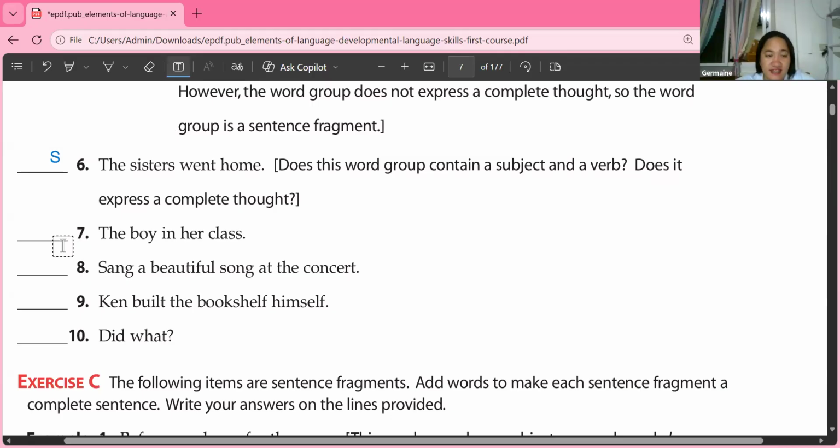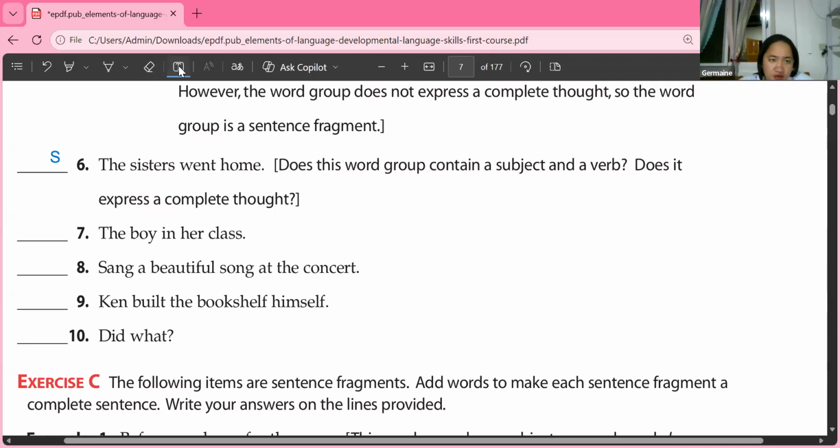Now, why is it a sentence? It contains the subject, sisters. It has the verb went, and it has a complete thought. It tells us that the sisters went home. Okay, very good. Thank you, Catherine. Welcome, teacher. Number 7, please. Okay, teacher. The boy in her class. The answer is fragment. Very good.